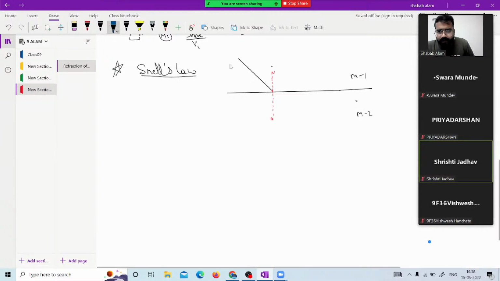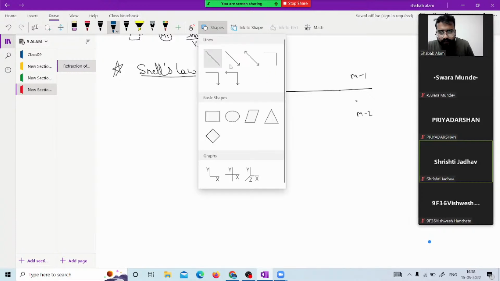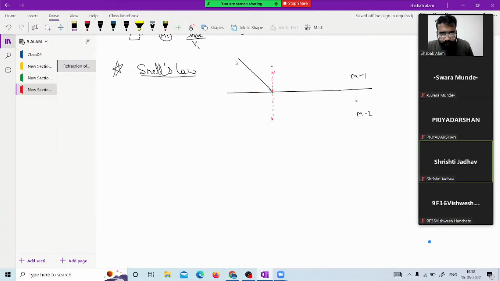And then we have the refracted ray. This is the real incident path as well. If the medium does not change, this would be the path. This is the deviation faced by the refracted ray. So this is mu 2, this is mu 1, this is the angle of deviation, this is the angle of refraction. So these are the parameters we have.